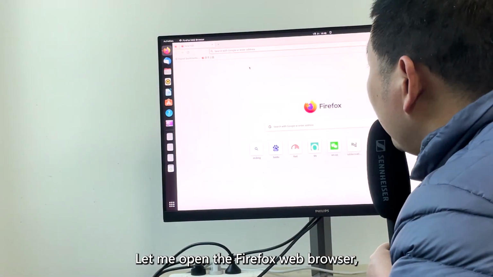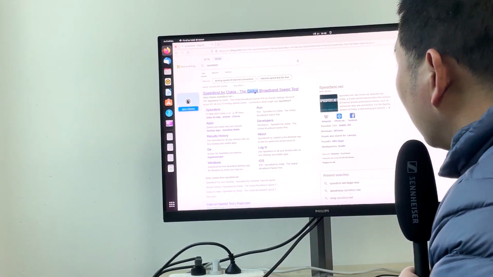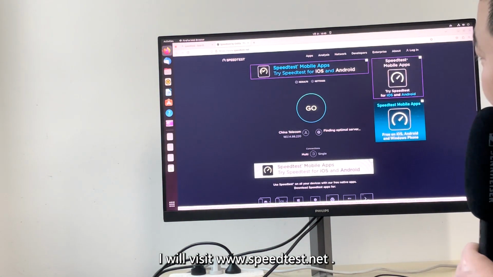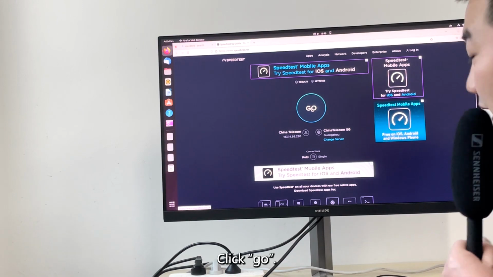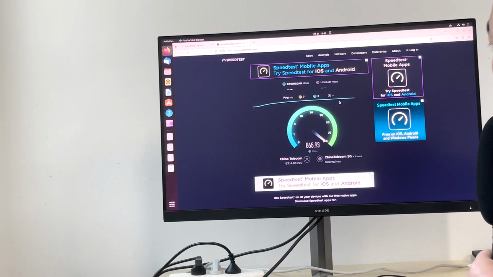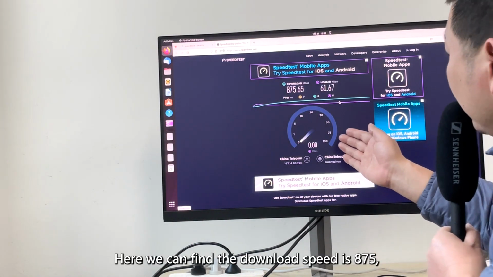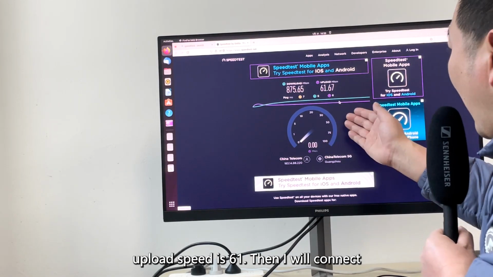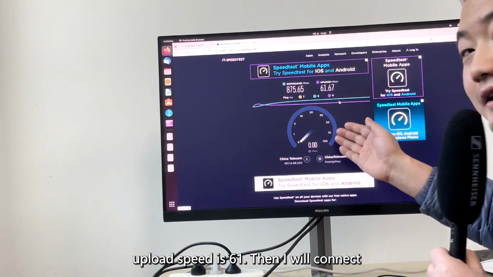Let me open the Firefox web browser. I will visit www.speedtest.net. Click Go. Here we can find the download speed is 875, upload speed is 61.